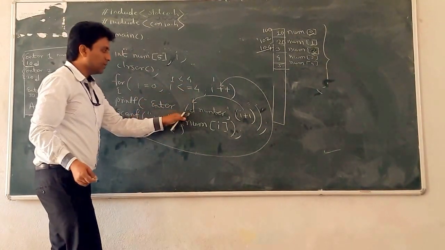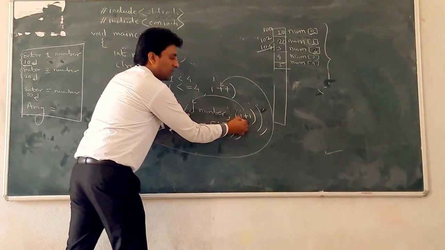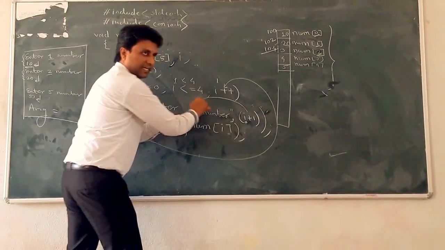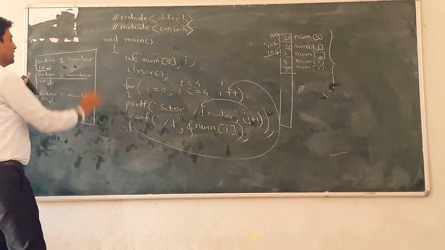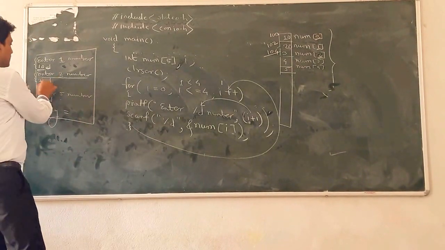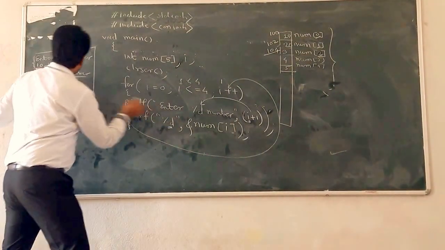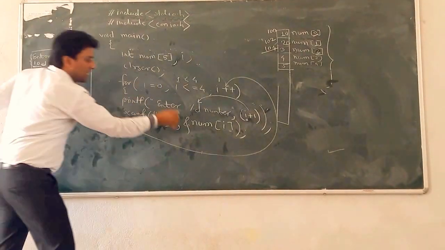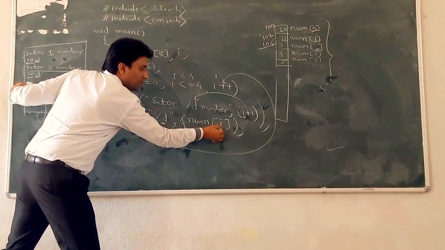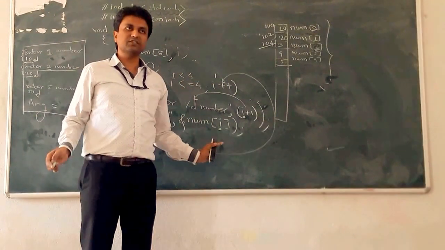Okay, next enter percentage d. What is the value of I? 1 plus 1 means second. So this is the message: enter second number. The cursor is blinking for percentage d. Then suppose the user enters 20. That 20 is stored at the address of num of 1, because the current value of I is 1.